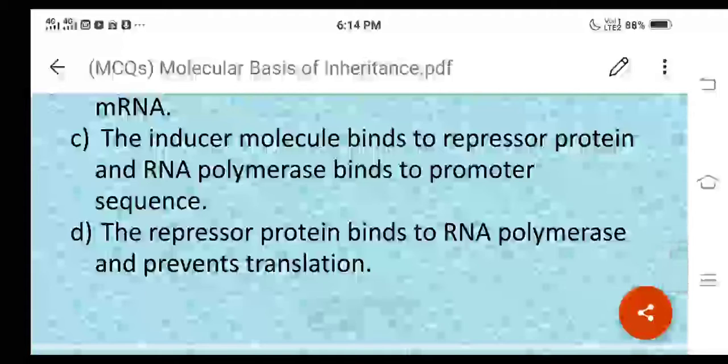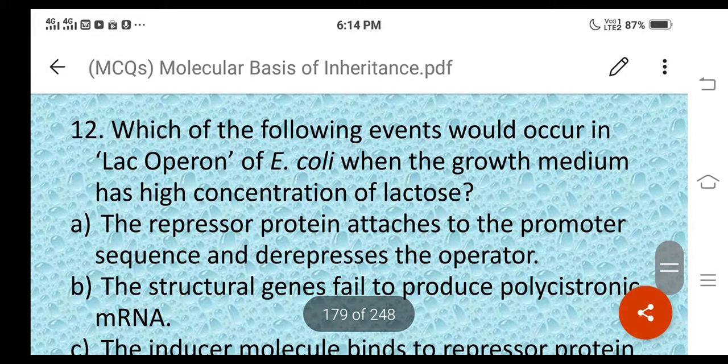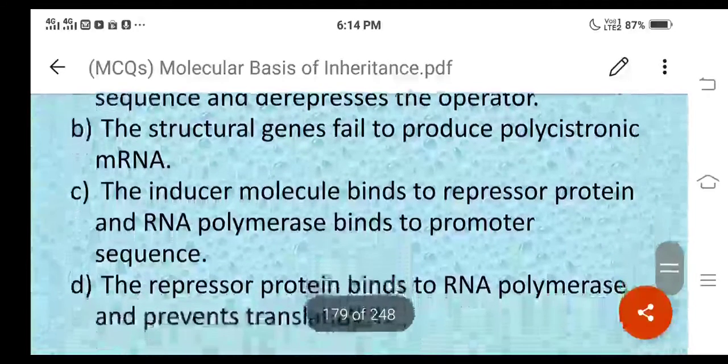According to the question, which option will become correct here? Option C: the inducer molecule binds to repressor protein and RNA polymerase binds to promoter region, then the mechanism will be switched on. The question asks which event would occur in lac operon of E. coli when the growth medium has a high concentration of lactose, and it will be switched on here.